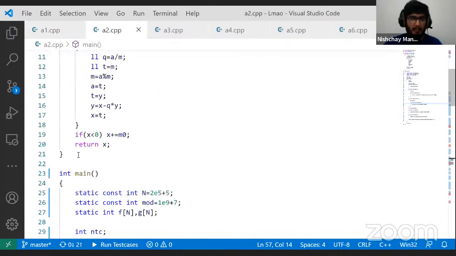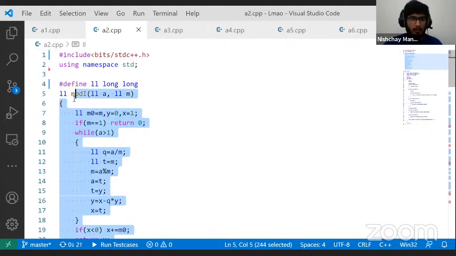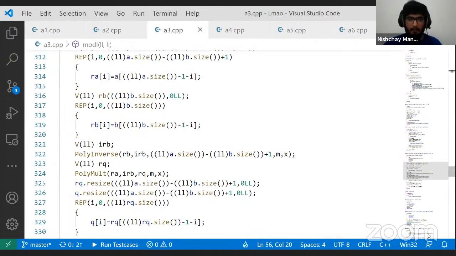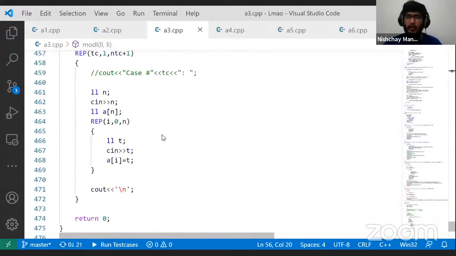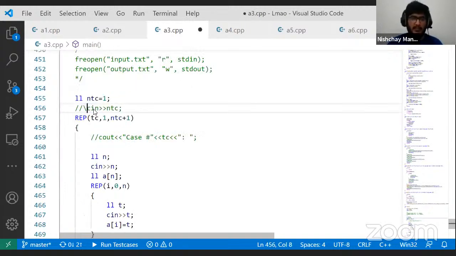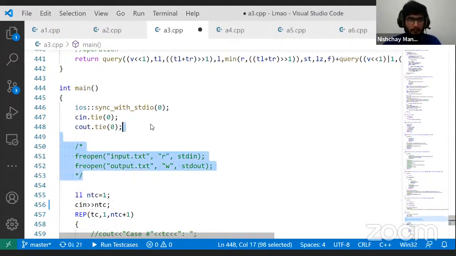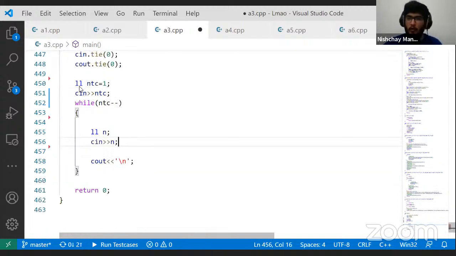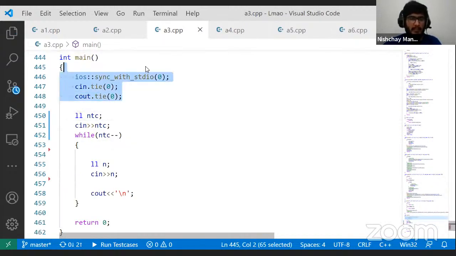Let me take the function that I have for modular inverse, because I'm going to be needing that. Actually, let me code this in my standard template only, right? Because it's a really simple formula. You can understand even if I do code this in my standard template, right? So in each test case, let me remove the confusing parts from my template. LL means long, right? So I'm taking the numbers in long. And let's take this out as well, right?